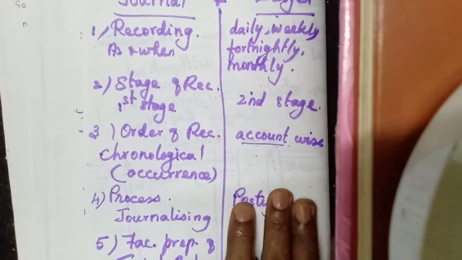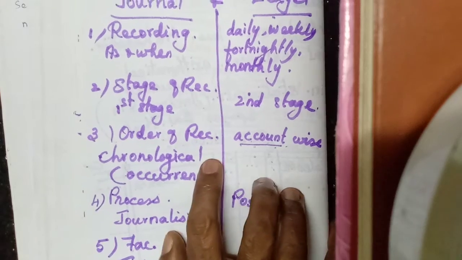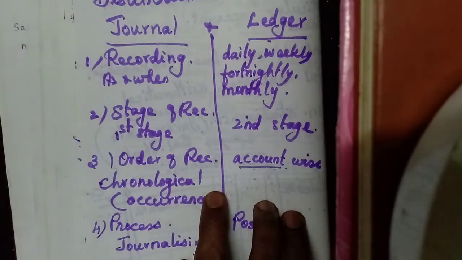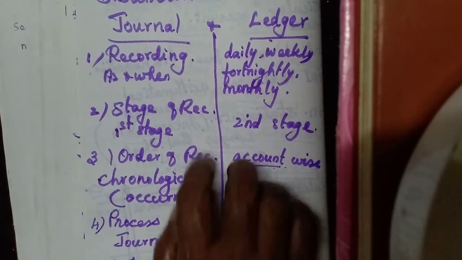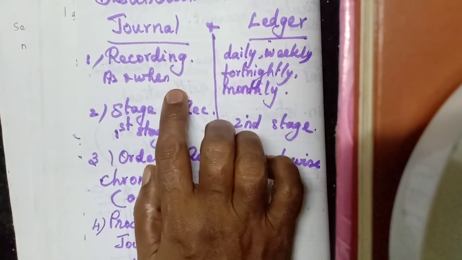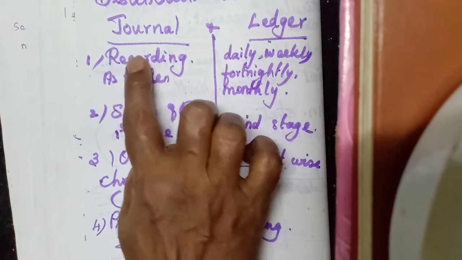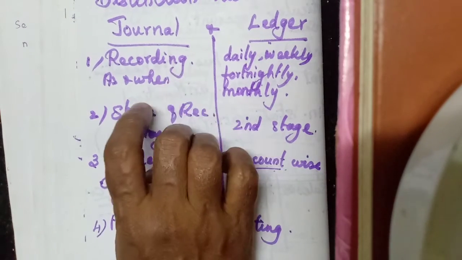Next one, the differences between the journal entry and the ledger accounts. Here, when we enter the journal entry, it is recording. That's the first heading, recording.